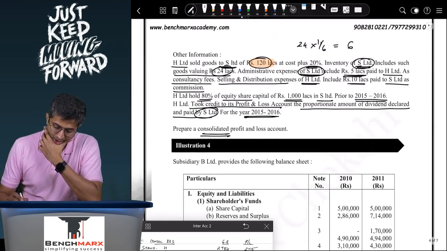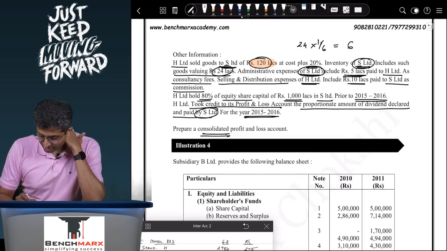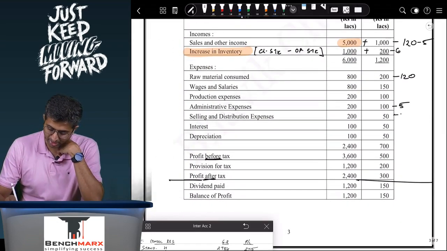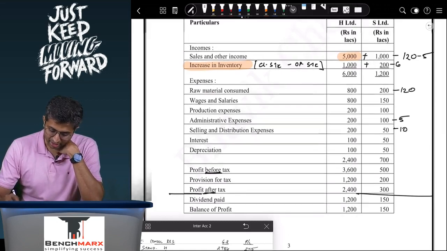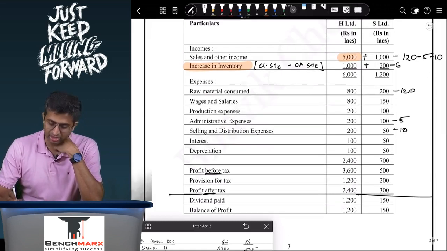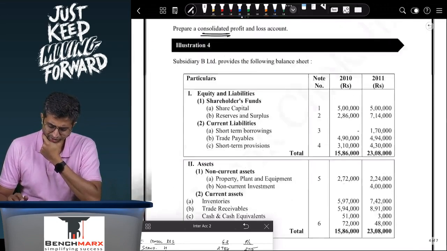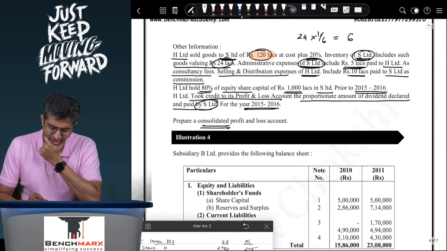Okay. As consultancy fees, selling and distribution expense of H include 10 lakhs paid to S as commission. So over here there is 10 lakhs selling and distribution, minus 10. Again, in sales and other income, you will subtract minus 10 over here. So both of these get nullified.